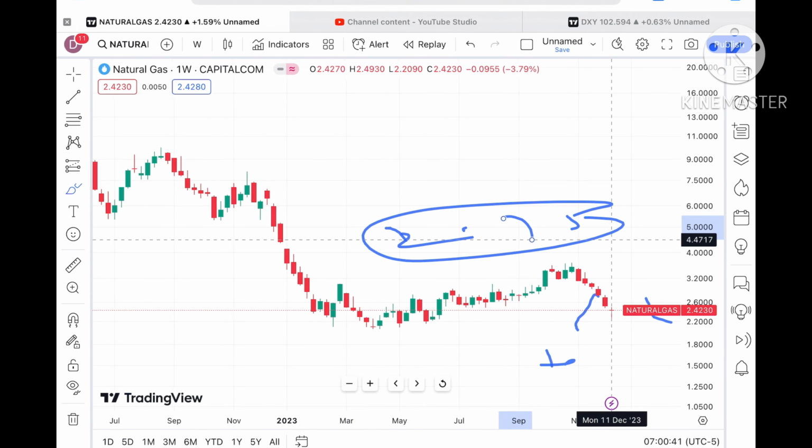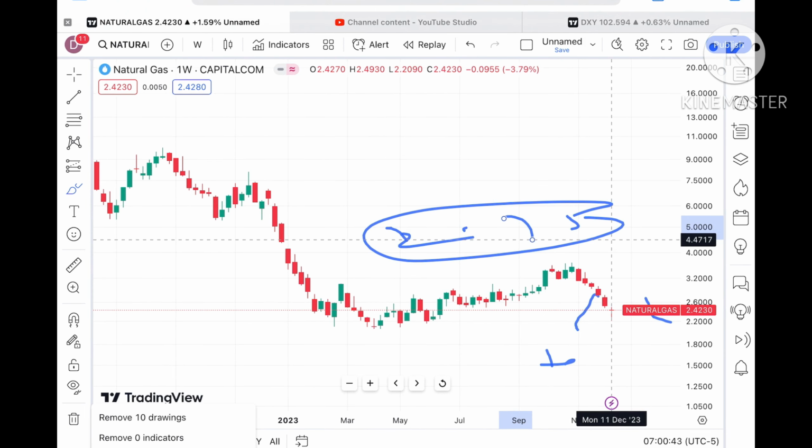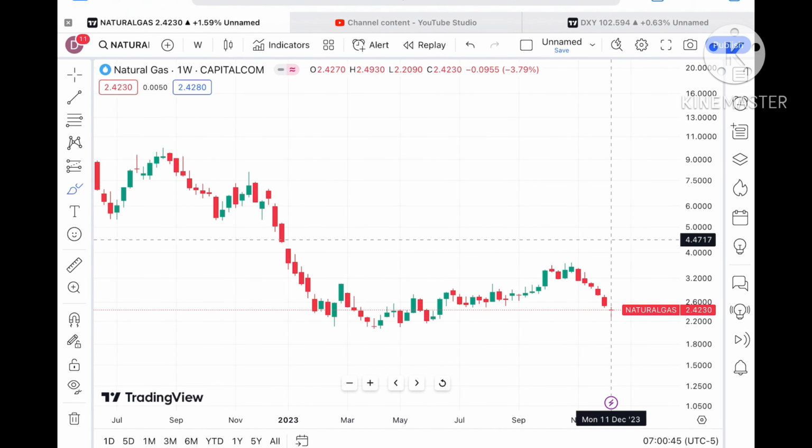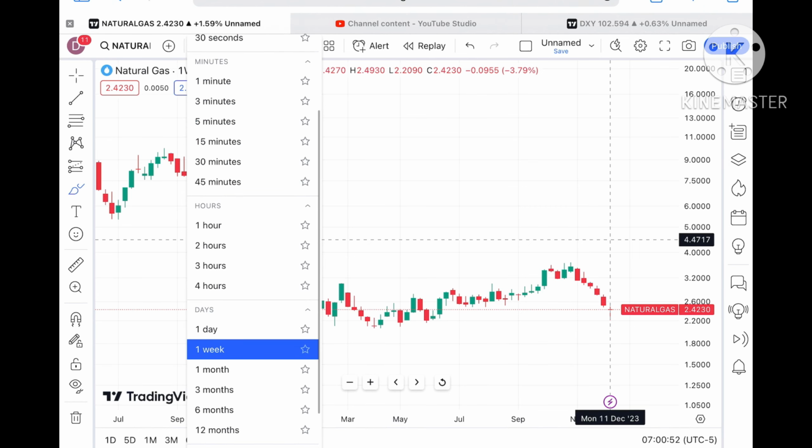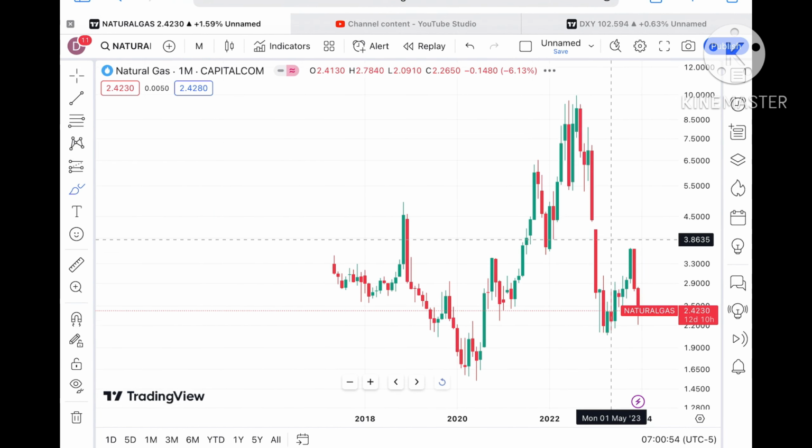Suppose the price sustains this level, because it has moved up, then the probability can be high that there are higher chances it can go further upside. Let's see the monthly chart, where you will understand clearly how the price can go.